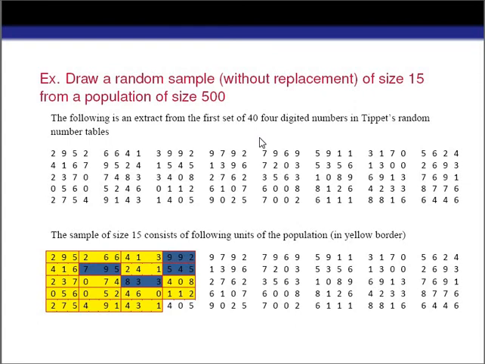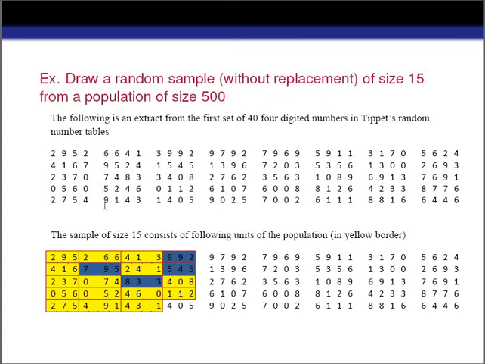Suppose, for example, we want to draw a sample without replacement of size 15 from a population of size 500. The following is an extract from the first set of 40 4-digit numbers in Tippett's random number tables. That means this is one part of Tippett's random number table, and I am writing it to make you understand how we can use the random number tables for selecting the sample from the population.